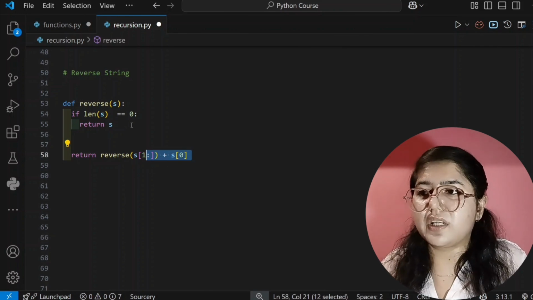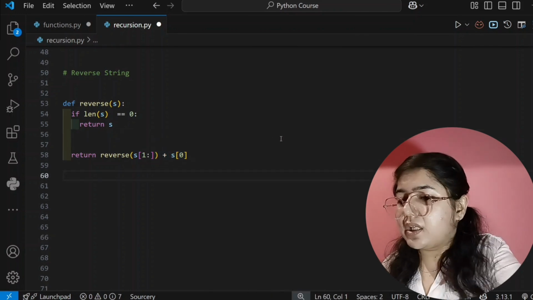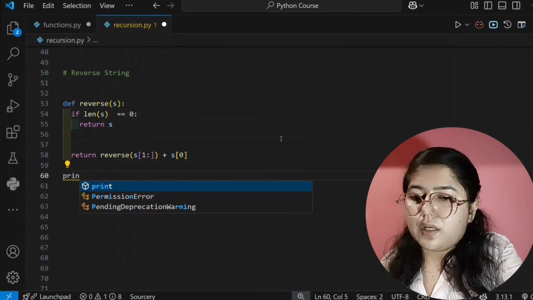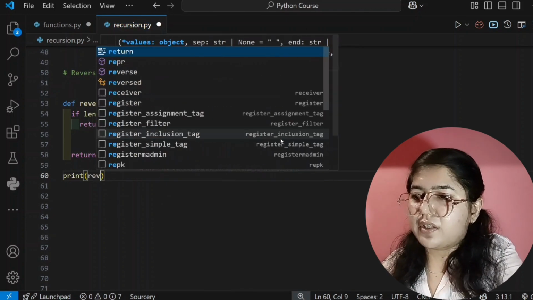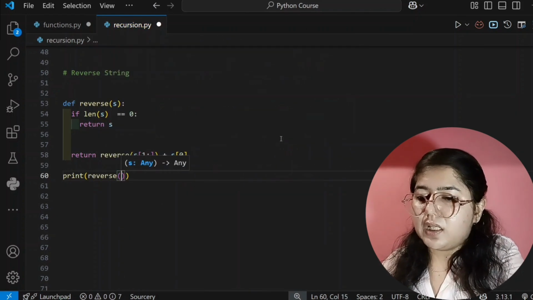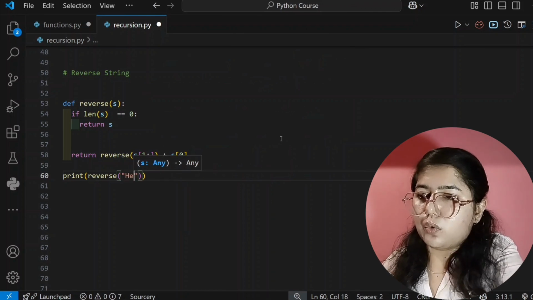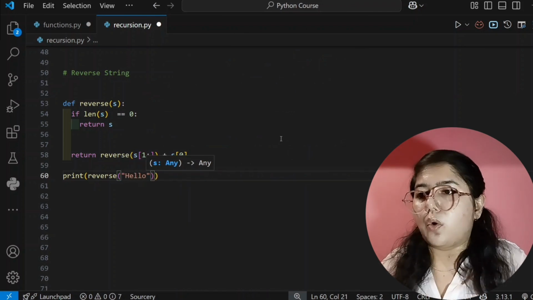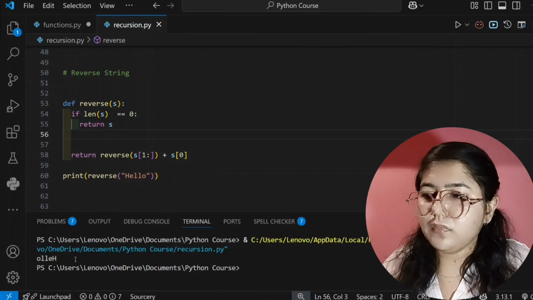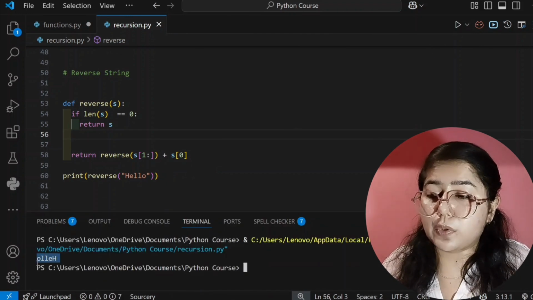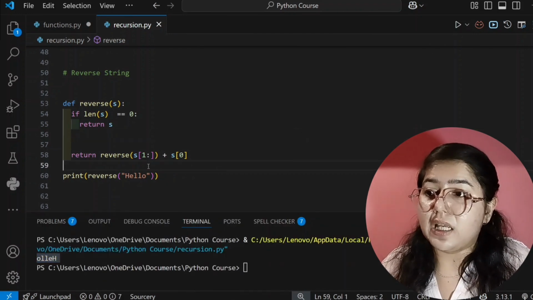That is what I have written here, and from here I am calling this function with the input hello. My string is hello. Now I will run this code and let's see what output will come. See here, it's showing our correct output, OLLEH, right?